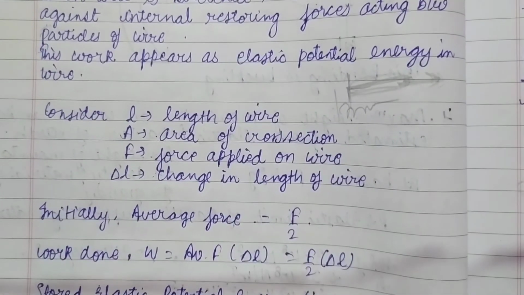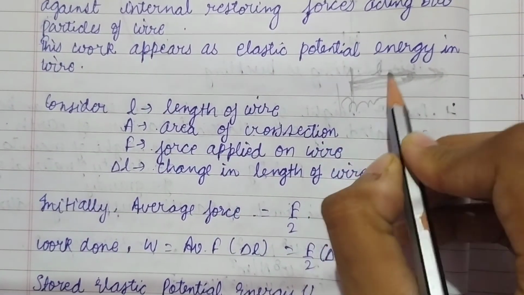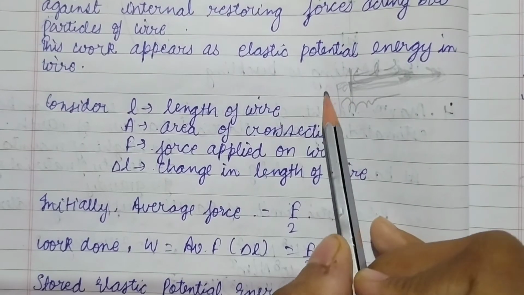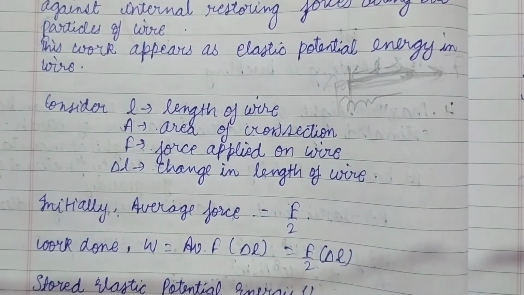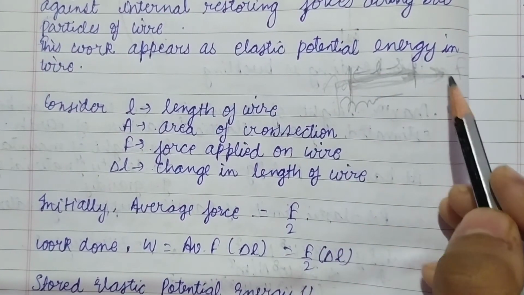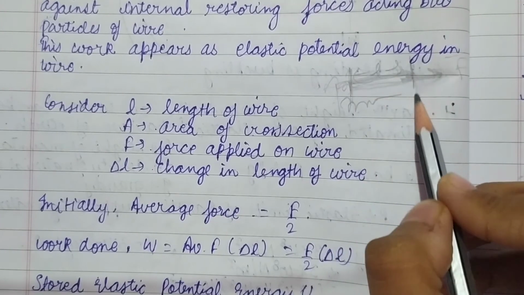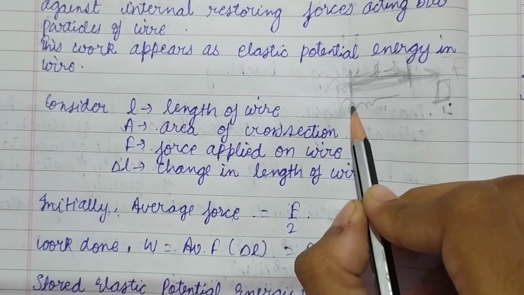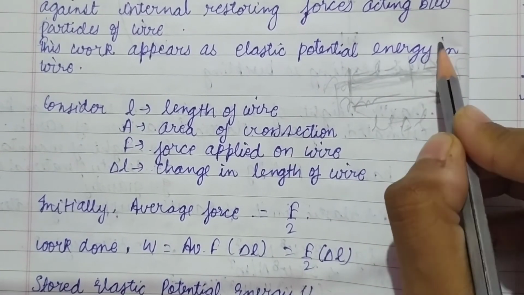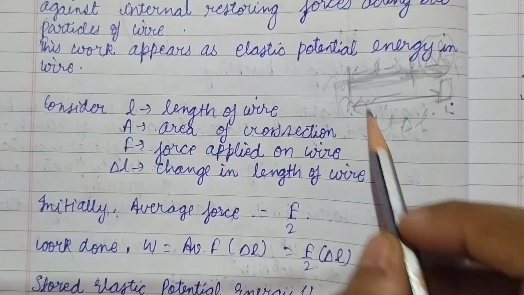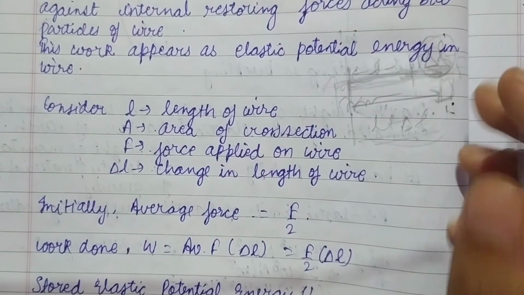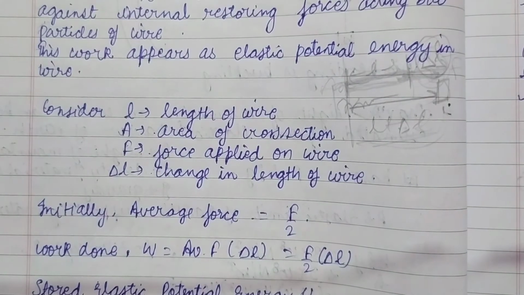Let us consider L is the length of the wire that is stretched, and A is the area of cross section of this wire. F is the force which is applied on this wire to stretch it. And what is delta L? The original length of the wire is L, and let us consider we extended the wire, and this is the length of the wire after extension, L plus delta L. So delta L is the extension in the wire, or you can say the change in length of the wire. The final length of the wire after extension is L plus delta L.